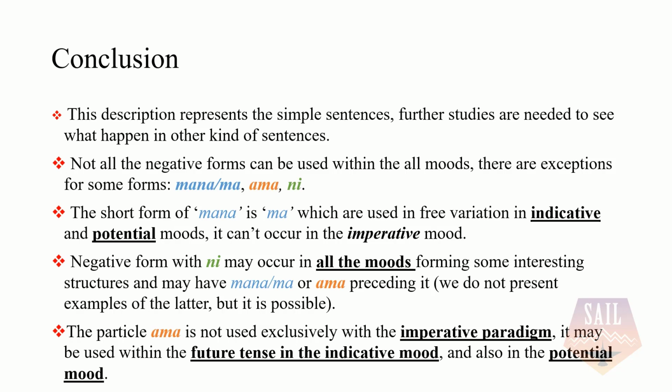The form ma is used in free variation in the indicative and potential moods, and it can occur in the imperative. The expression ni is fully productive, which may occur in all moods, and the particle ama is not used exclusively with the imperative mood. It might be used in the future tense in the indicative mood and also in the potential mood.